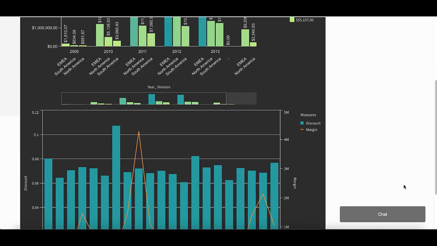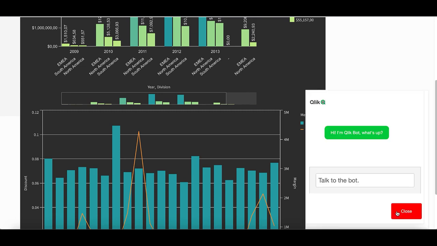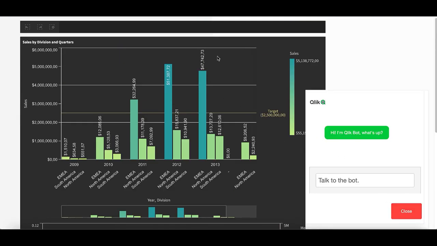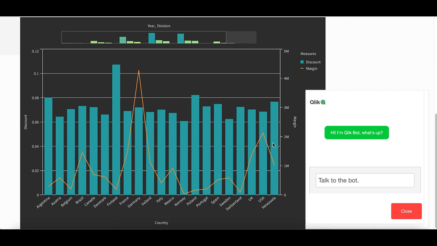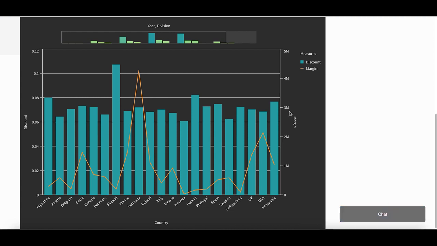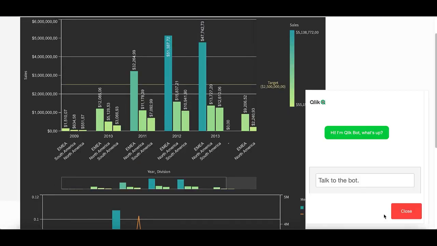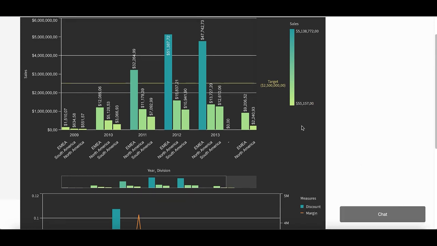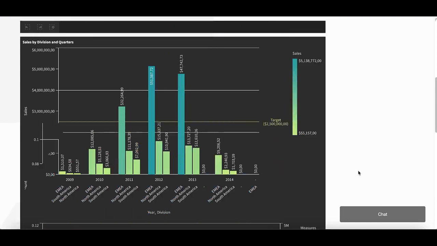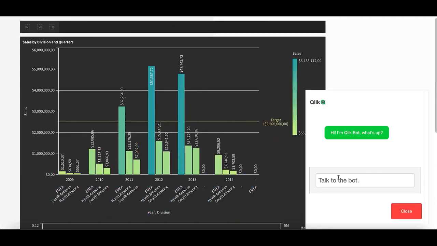Here, we have a Qlik Sense mashup with a chatbot embedded. Now, along with the ability to visually analyze my data, I can also ask questions to Qlik's analytical engine and quickly get a response. The flexibility to switch between visual and conversational analytics seamlessly and without losing context bridges the gap that is often seen with traditional BI tools. Now, let us ask our Qlik chatbot some questions.